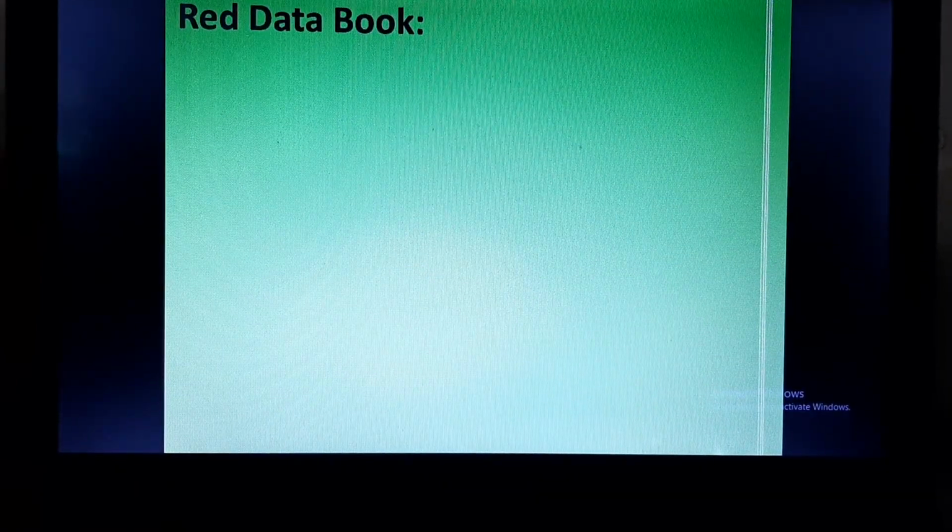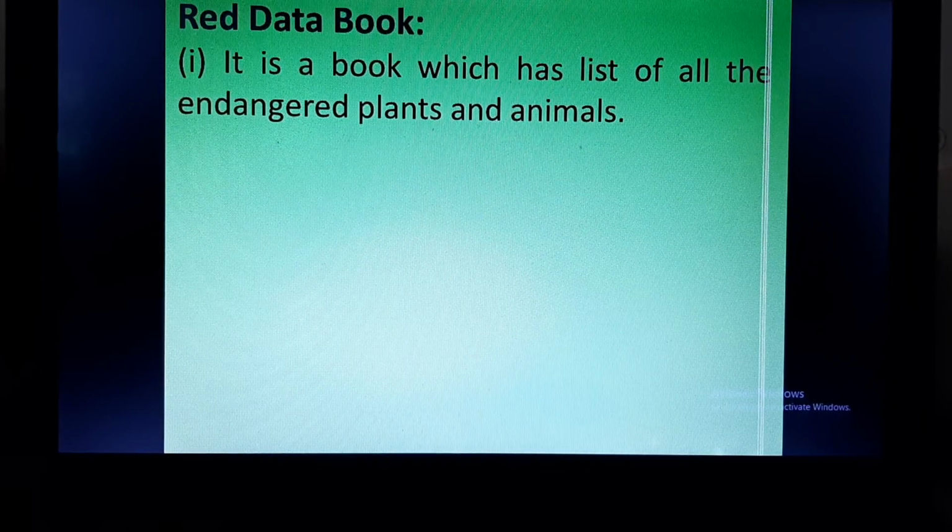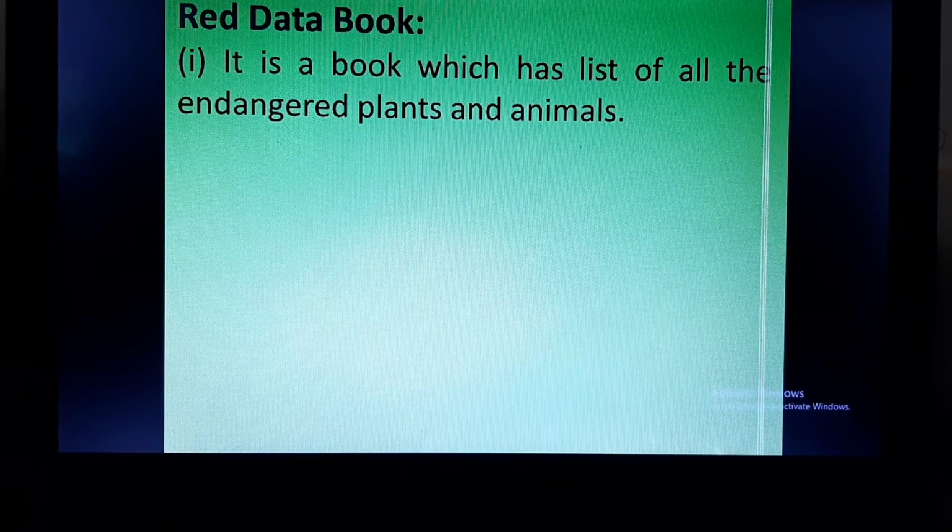Students, today we are going to discuss the topic which is Red Data Book, and Red Data Book is a book which has a list of all the endangered plants and species. So if you remember, what are endangered species? Endangered species are the species which are likely to be lost as their population is very small in number. So unless we conserve these endangered species, they are also going to be lost forever as extinct species. So endangered species should be conserved properly.